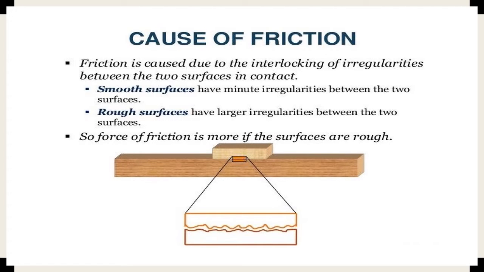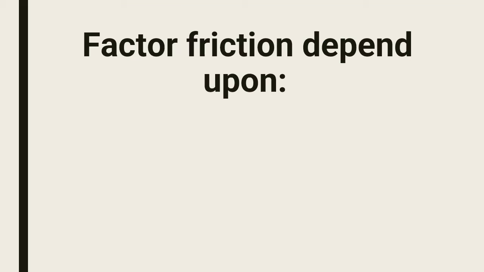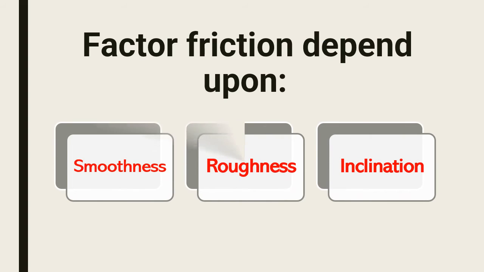This is another easy definition for the cause of friction. Friction is caused due to the interlocking of irregularities between the two surfaces in contact. Smooth surfaces have minute irregularities between the two surfaces. Rough surfaces have larger irregularities between the two surfaces. So force of friction is more if the surfaces are rough. Remember this. These are the facts that friction depends on: roughness, smoothness, inclination.